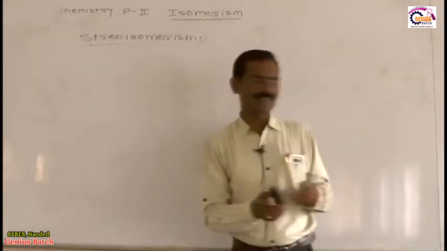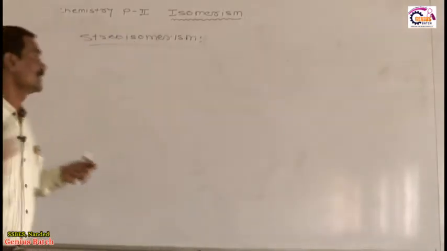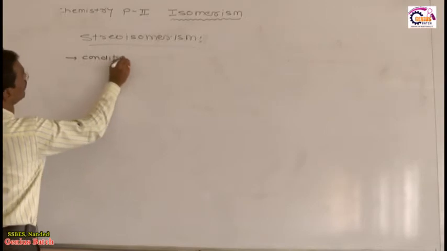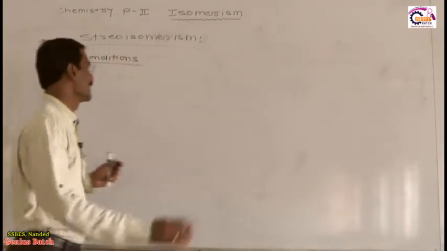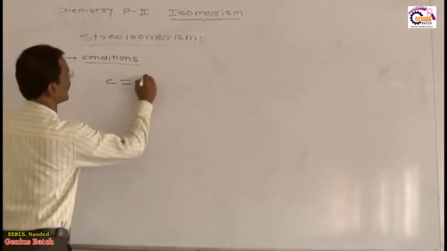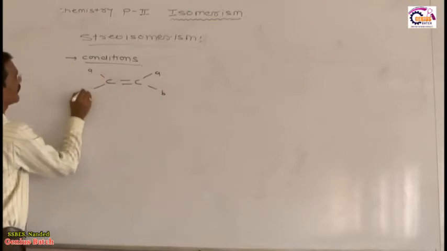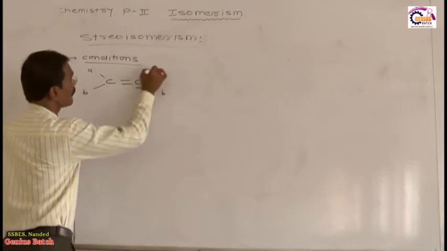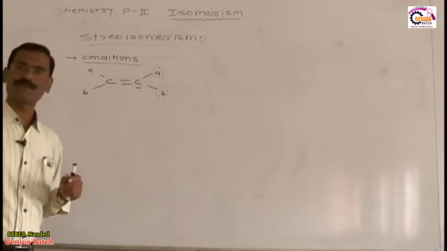Now see very systematically, geometrical isomers in alkenes. Dear students, what are the conditions for geometrical isomerism? Listen very carefully, this is very important. The condition is that there must be a carbon-carbon double bond, that is an alkene. Only that molecule shows geometrical isomerism. Each carbon of the carbon-carbon double bond must be attached to different atoms or groups. Is it okay?